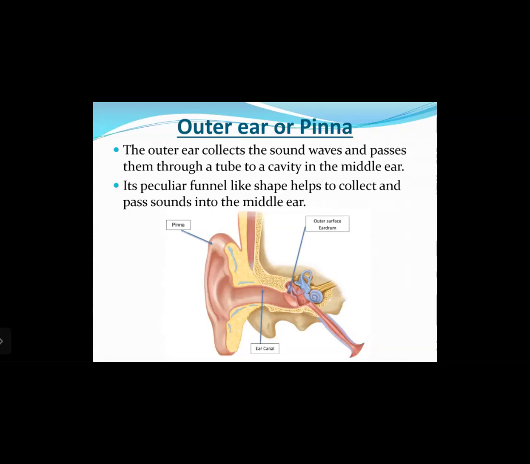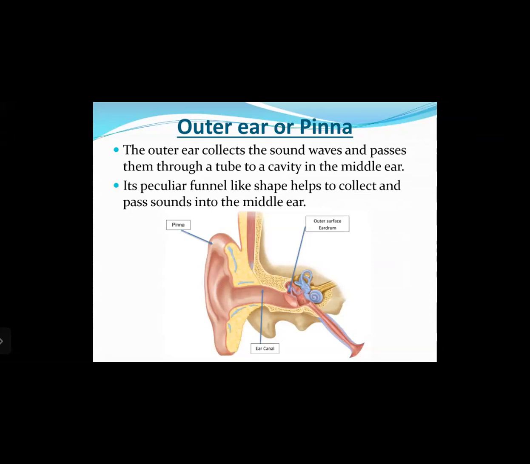First one is the outer ear or the pinna. The outer ear collects the sound waves and passes them through a tube to a cavity in the middle ear. Its peculiar funnel-like shape helps to collect and pass sound into the middle ear. So the function of the outer ear or the pinna is to just direct the sound waves inside.